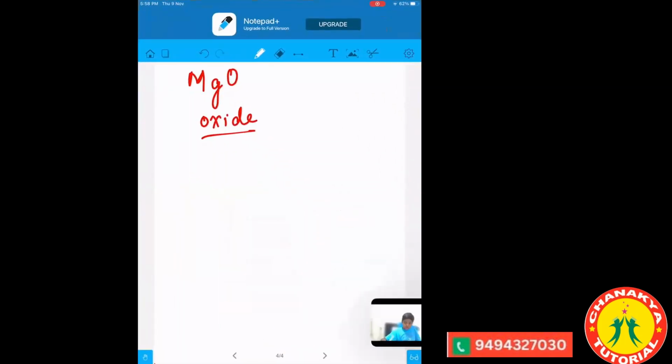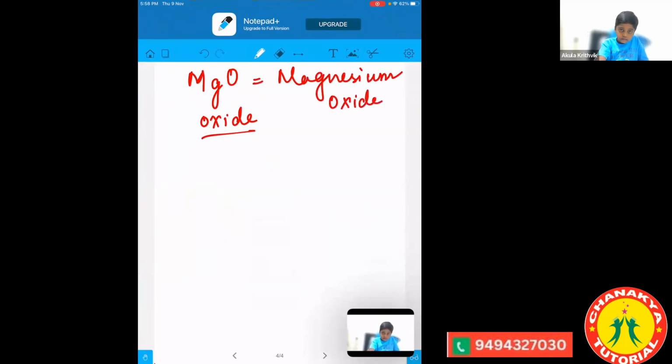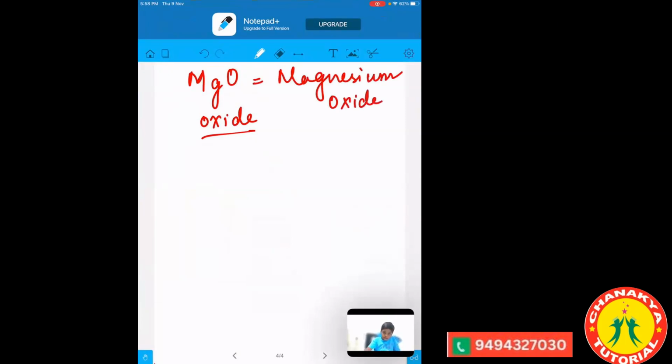And that is why the name of this MgO becomes magnesium oxide. Clear? So when you use O along with the base, it will be oxide, not oxygen. If you write oxygen, that will be magnesium oxygen. No, it is wrong. So wherever any base has oxygen in it, we should write oxide. So the complete name will be magnesium oxide.